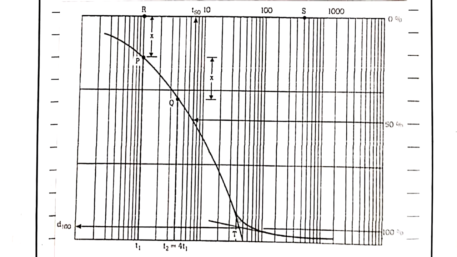Similarly, wherever the curve is changing its slope, we draw the two tangents and mark the point T. Using the point T, we draw the horizontal line which gives us 100% consolidation. If we want to find 50% consolidation, we just take the average and mark the point.